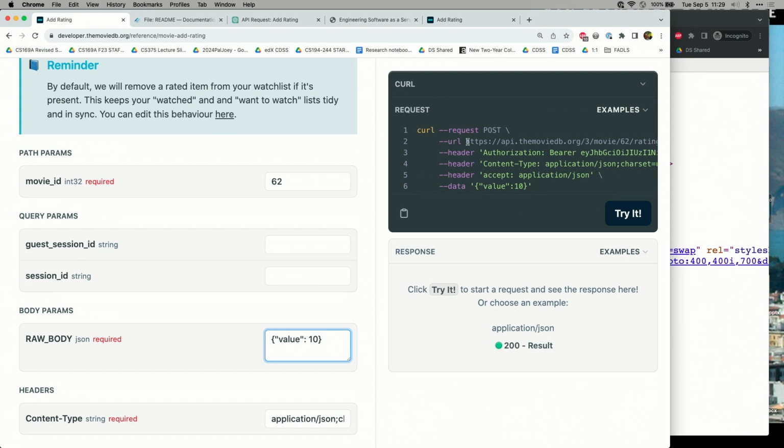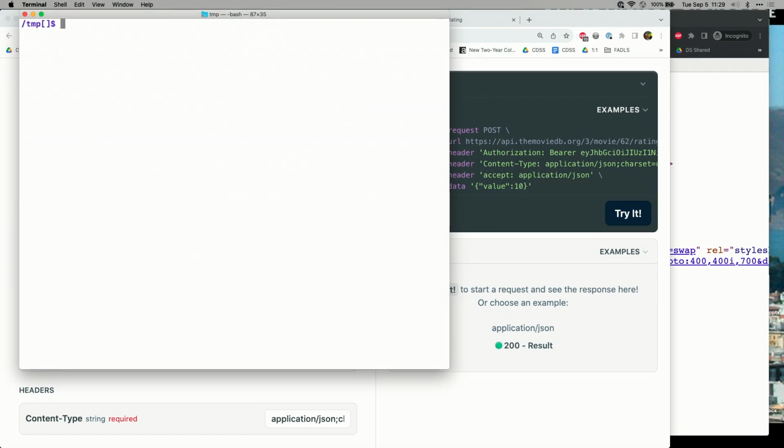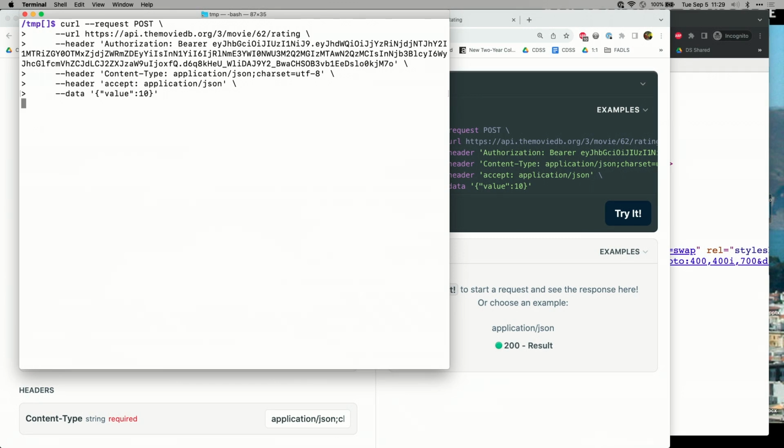I'm going to send this as the posted data. It's just this raw JSON data structure packed onto one line. We're going to copy it. We're going to go to a terminal window, and we're going to try it out. Success true. Yay. So the item was updated successfully, which means I have now rated, for the 25th time in my life, 10 out of 10 for 2001: A Space Odyssey.